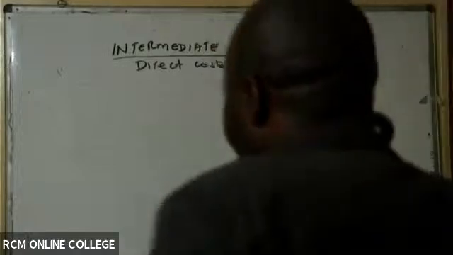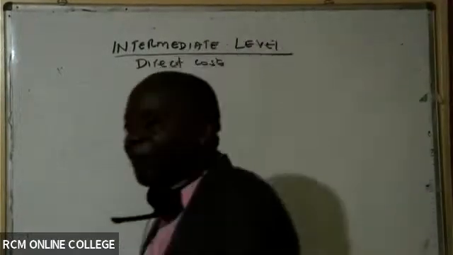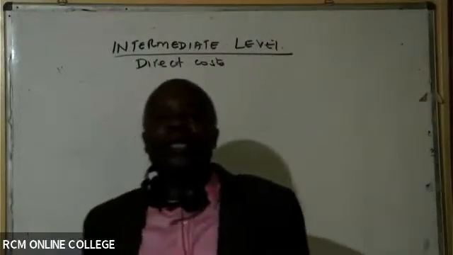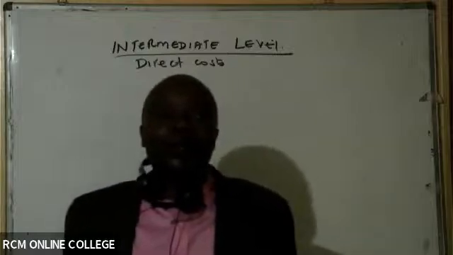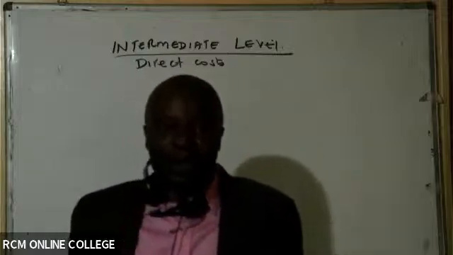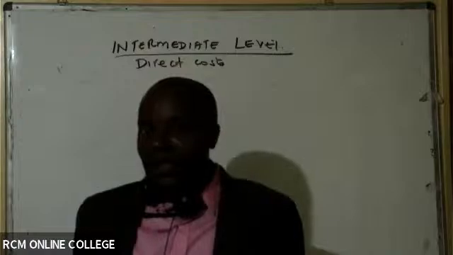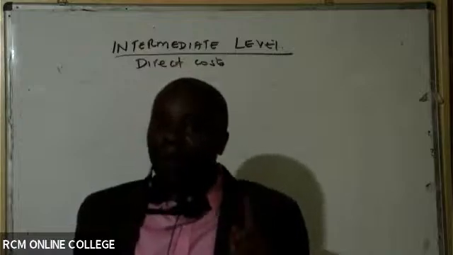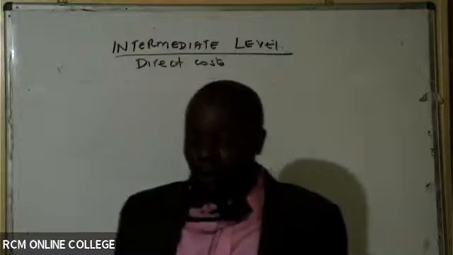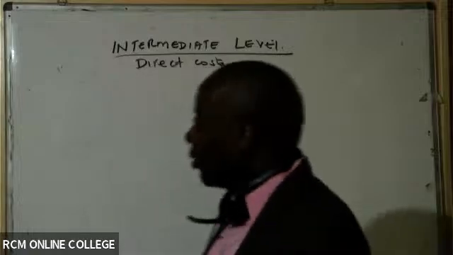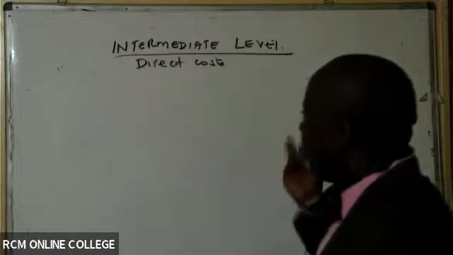For example, when you are entering into a lease contract, there will be legal fees. A contract has to be drawn. So those legal fees, how do we handle them?